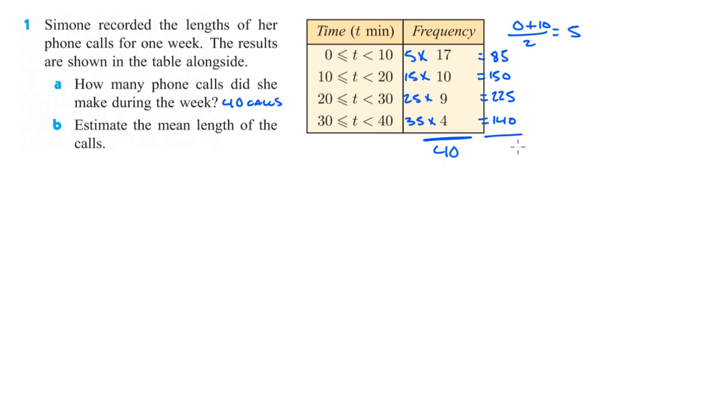Okay. So if we add those up, that's 600 minutes. So if we take 600 and divide it by 40, that's really 60 divided into 4 equal pieces, which is 15 minutes. That would be our estimate as to how long the average call was. The mean length of the call.